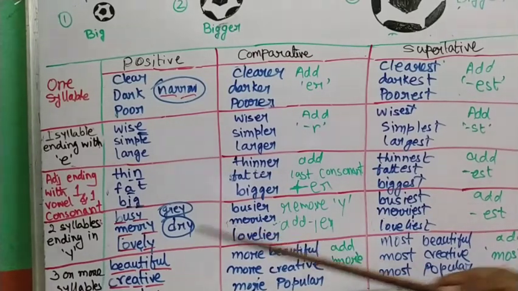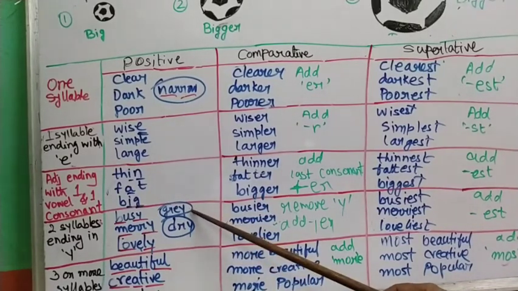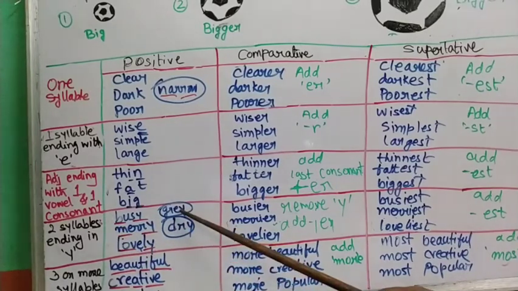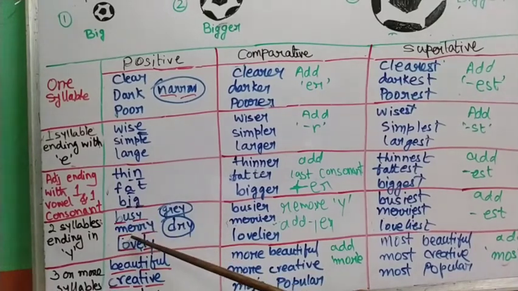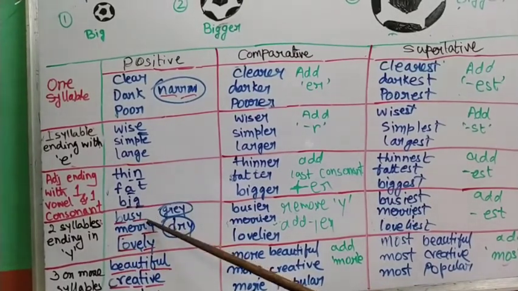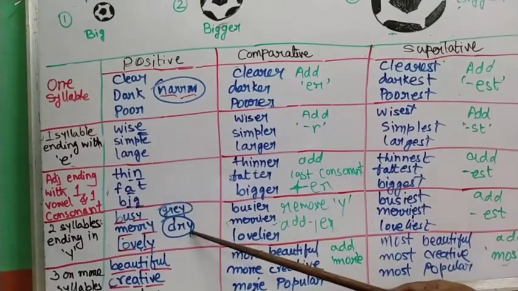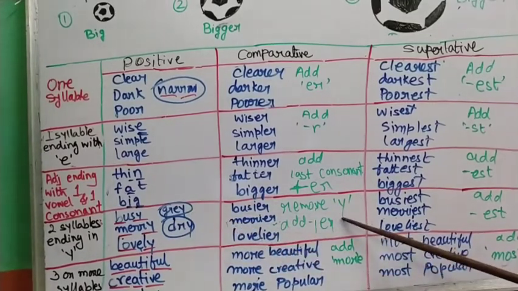Lovelier. Now you may have exceptions like grey, dry. See, these are one syllable words. These are not two syllable words. Like here we have two syllables: busy, merry, lovely. So the rule says if it is a disyllabic word, having two syllables, but ending in y, there we have to remove the y and add ier. But here, these are monosyllabic words, that is, they have only one syllable, dry, grey, but still they follow this rule only.